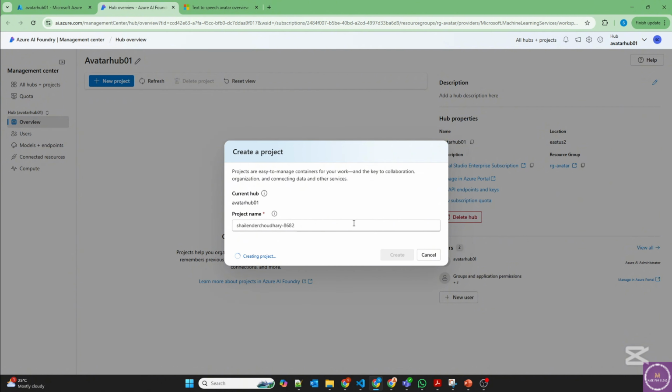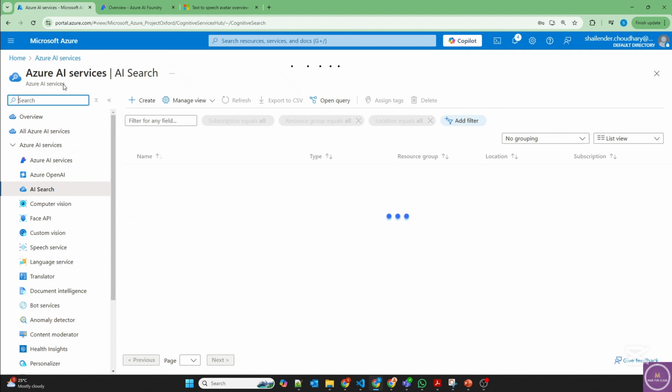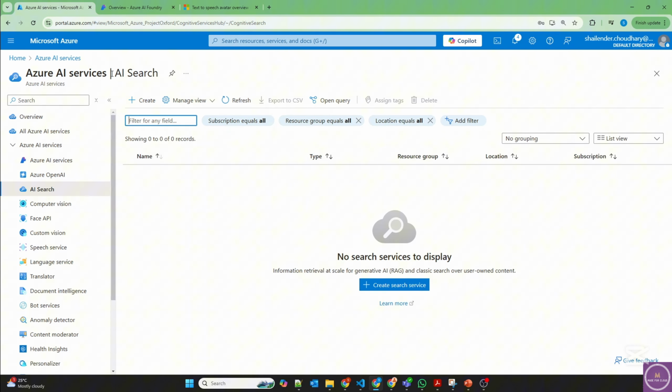And as soon as the project is created, it will be integrated with Azure OpenAI, where we'll deploy Azure OpenAI GPT model, as well as we'll integrate with Azure AI Search service. So till this project is being created, let's create Azure AI Search service. Let's look for AI Search. Click here. It'll go to Azure AI Services, where it'll open AI Search and create.